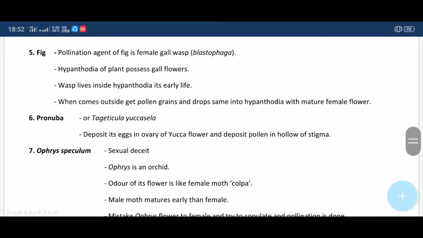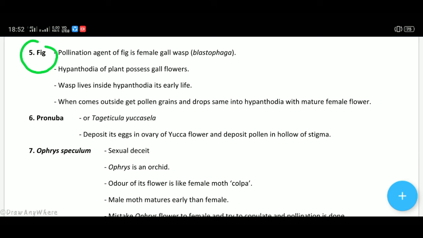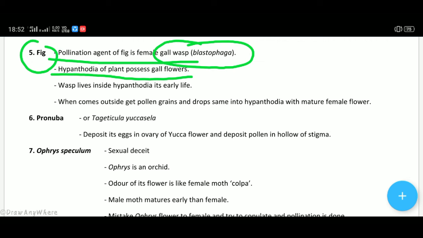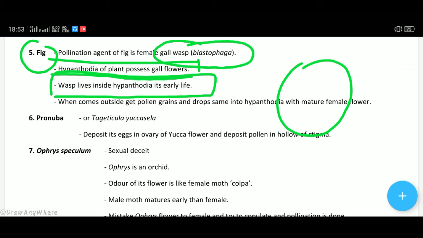Now there are some typical examples like fig, in which the pollinating agent is a female gall wasp called Blastophaga. Hypanthodia of the plant possess gall flowers. The wasp lives inside the Hypanthodia in its early life. Hypanthodia is a type of inflorescence.